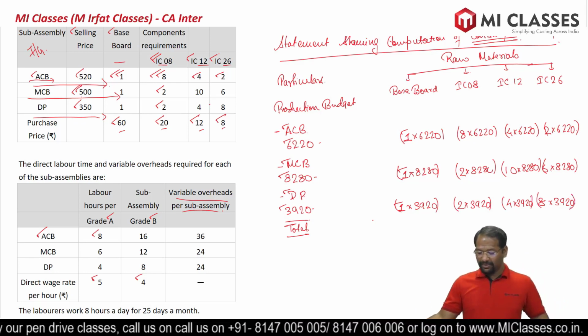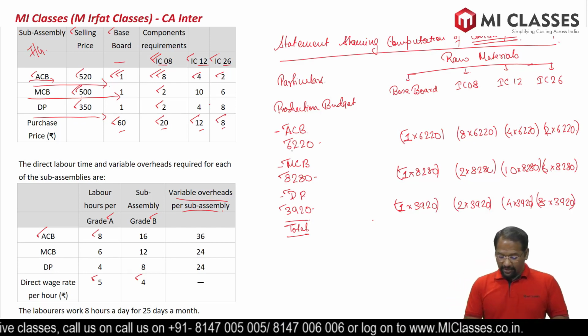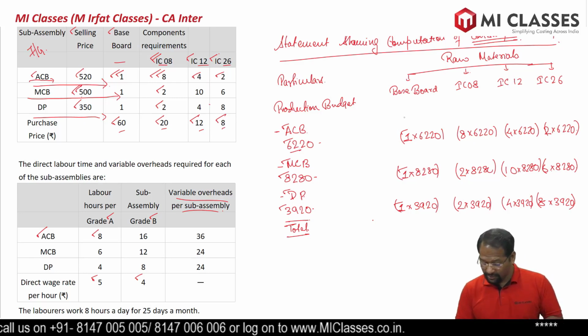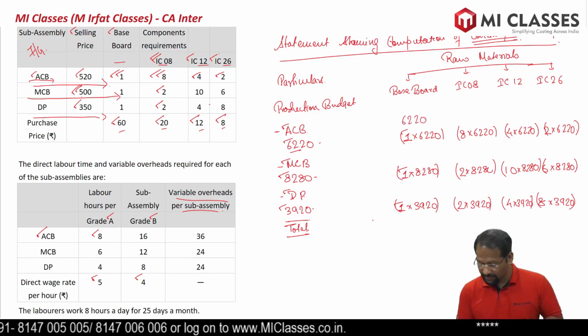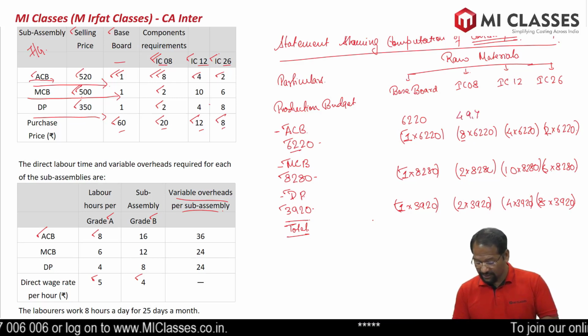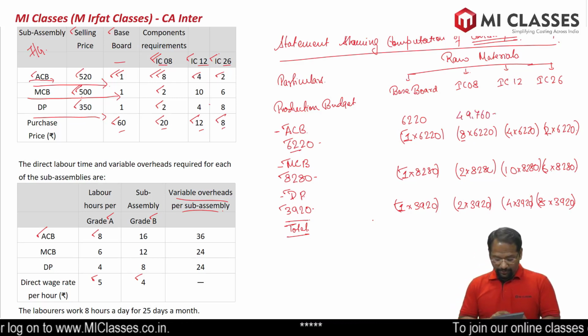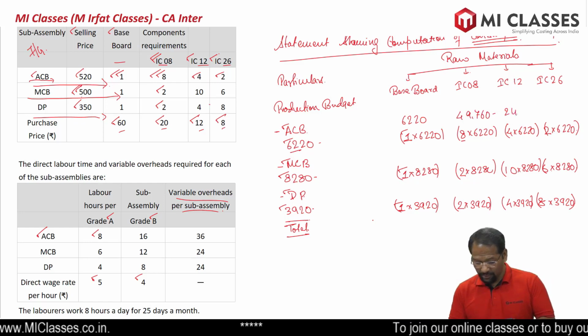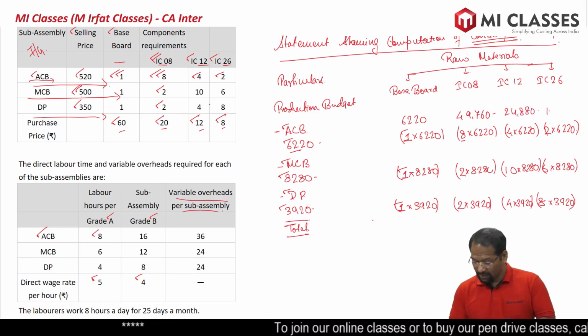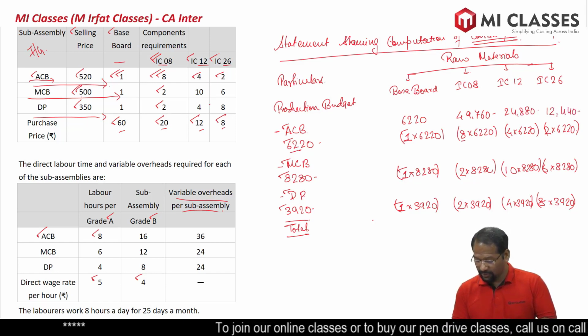So let's write the final numbers. 6,220 into 1 equals 6,220. 8 equals 49,760. 4 equals 24,880 and 2 equals 12,440.